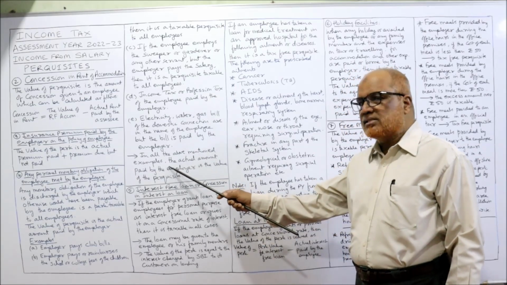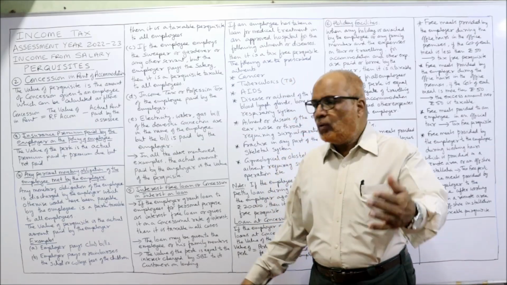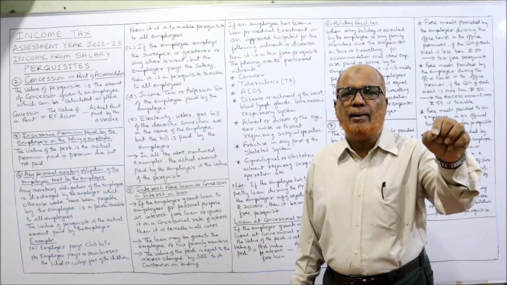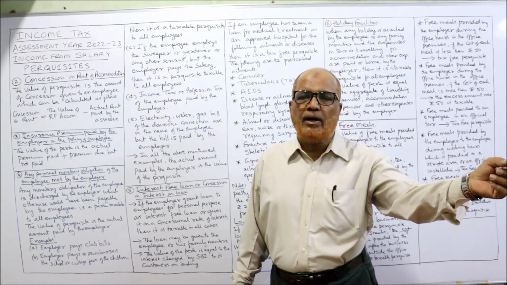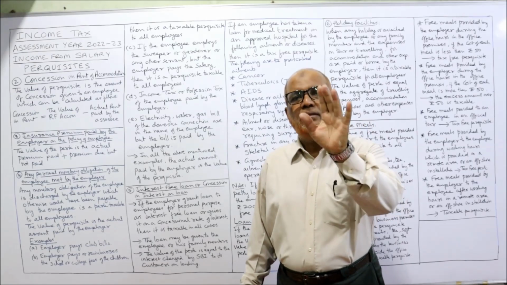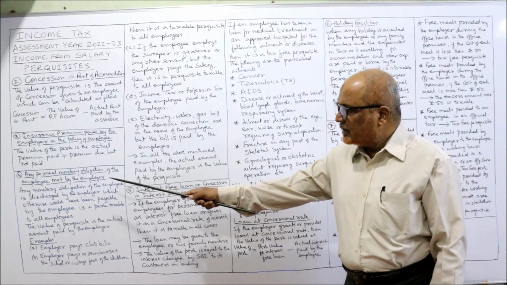In all the above mentioned examples, the actual amount paid by the employer is the value of the perquisite. Here a few examples I have given. These are the monetary obligations of the employee paid by the employer. So whatever amount the employer pays, that is the value of the perquisite. That's all. So we have completed the fourth point.